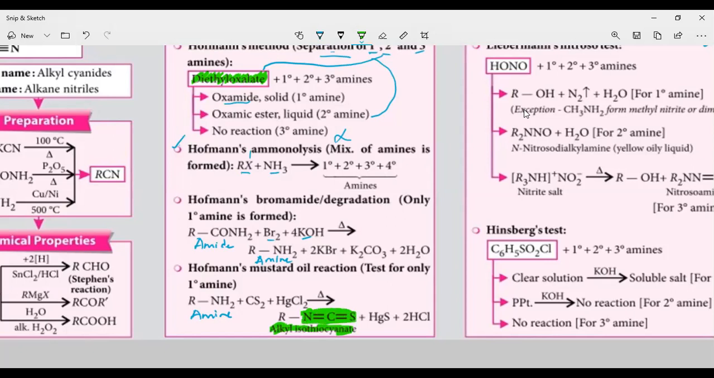This group, N double bond C double bond S, we are calling it alkyl isothiocyanate. What is the name of this group? The name of this group is isothiocyanate. Along with HgS and 2HCl. This is the reaction from which we can separate the amines.